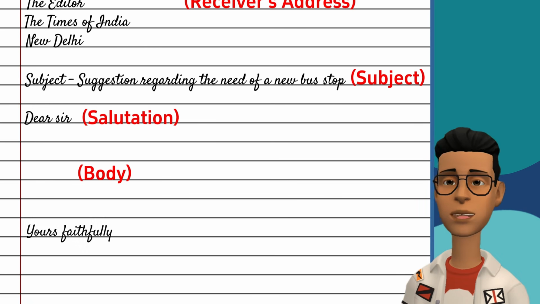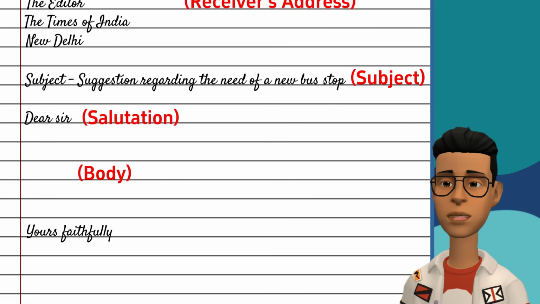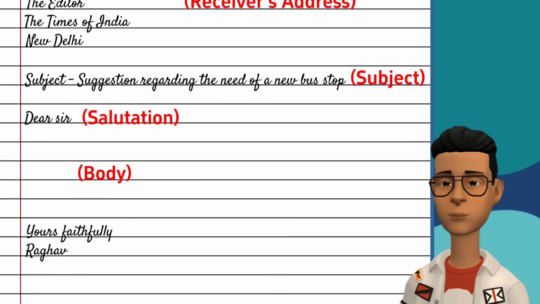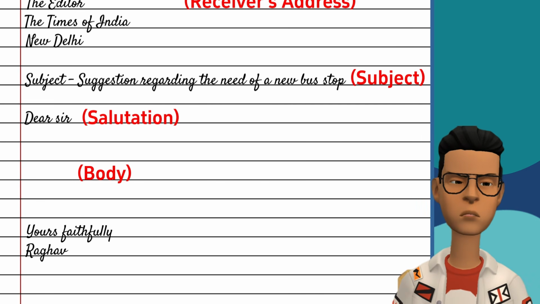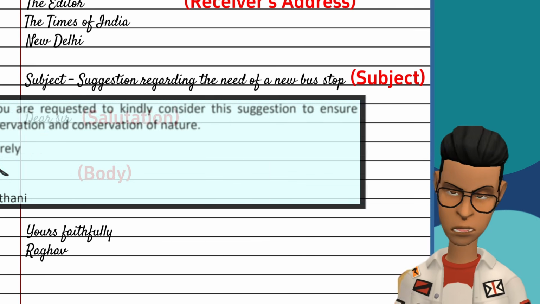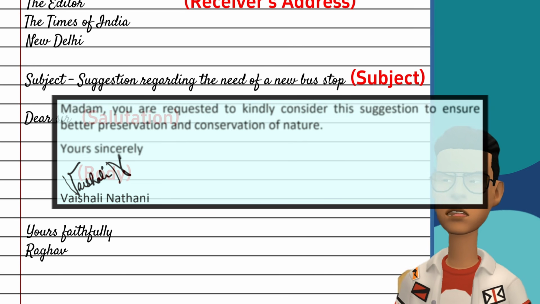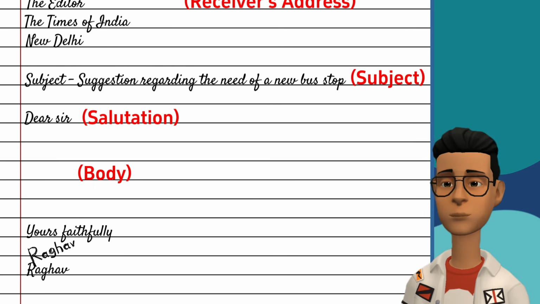After this, there is complimentary close. For example, you can write, yours sincerely, or yours faithfully, etc., and below, your name. Remember, you've to write the name, as given in the question. And if no name is given in the question, then you can write your name. In the CBSE sample question paper of this year, there was also the signature of the writer above the name. So, if you like, you can write the signature. Not necessary.